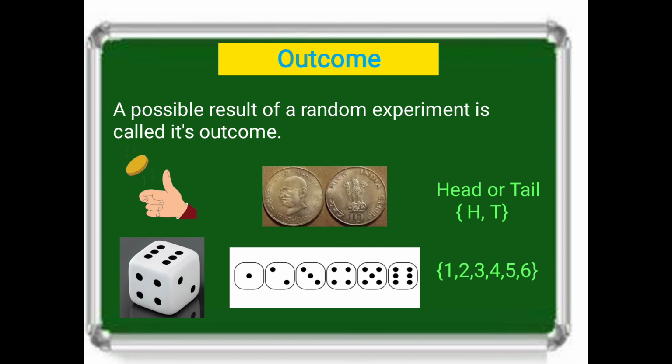So for example, I already told you, when you toss the coin, you will get a head, or you will get a tail. So these are the two possibilities. So we are referring to that as H comma T, head or tail.